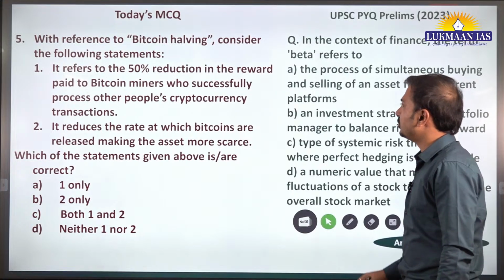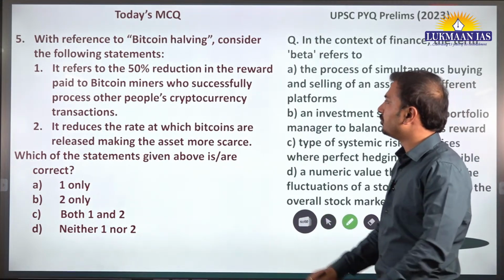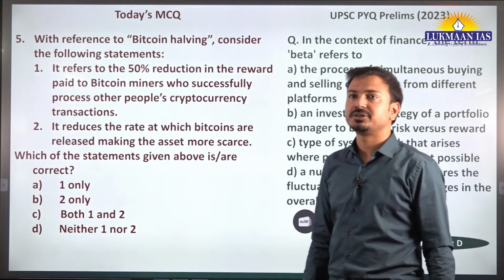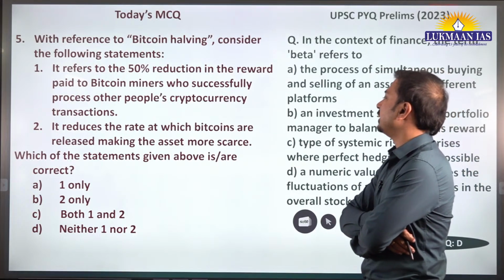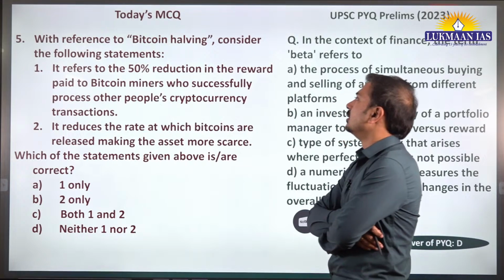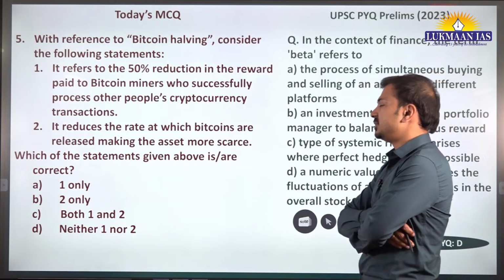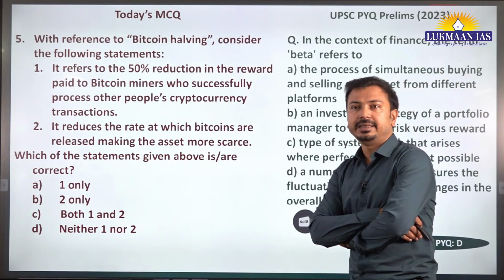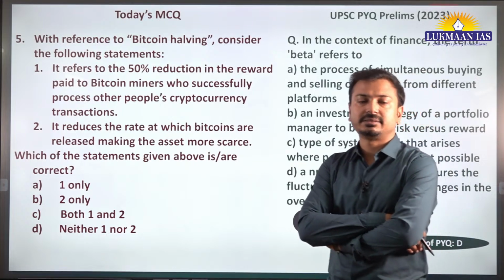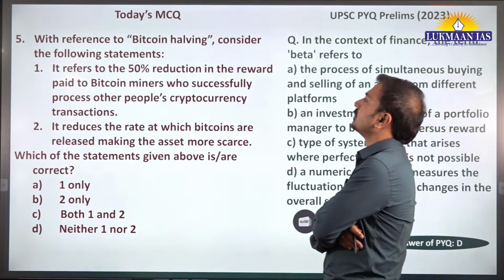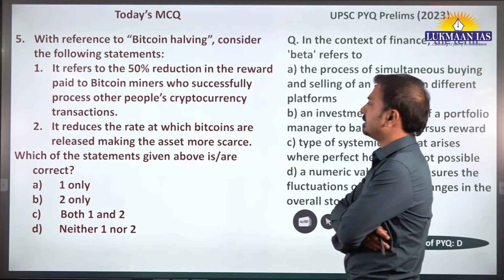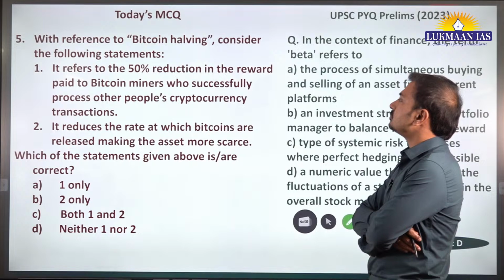Now what should be the answer to this one? A big article came on the Text and Context page. Yes, good evening Jyoti. So tell me the answer to this question. Bitcoin halving. Jahidul sir in the daily The Hindu newspaper analysis yesterday discussed this particular topic also in detail. So what should be the answer?